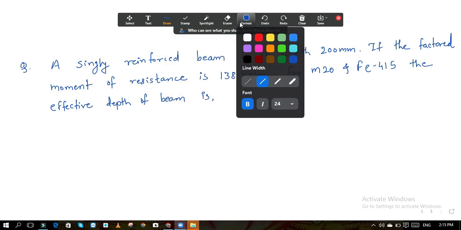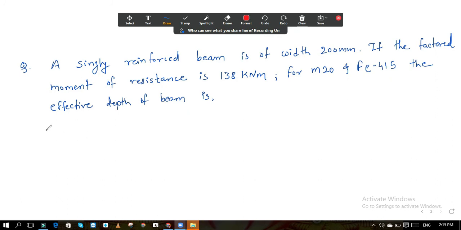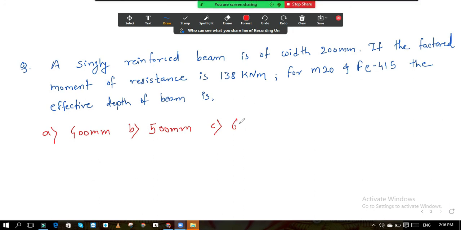I will write the options now. Option given A. Others, please do verify the answers. Option A, it is 400 mm. B, it is 500 mm. C, 657 mm.